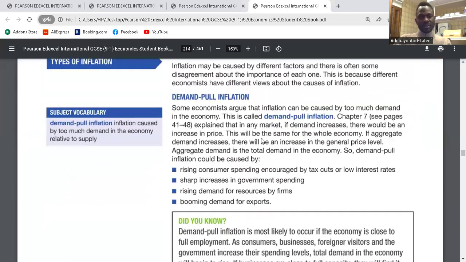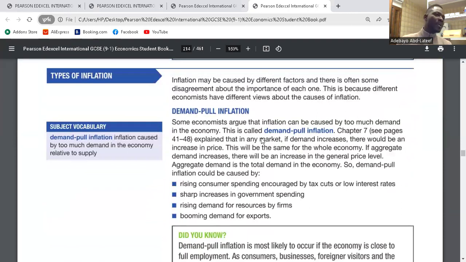Types of inflation. For types of inflation, we are talking about the causes of inflation or the reasons for inflation. Inflation may be caused by different factors, and there is often some disagreement about the importance of each one. This is because different economists have different views about the causes of inflation. The first type of inflation we have here is demand pull inflation. Demand pull inflation is a result of increasing aggregate demand within the economy.